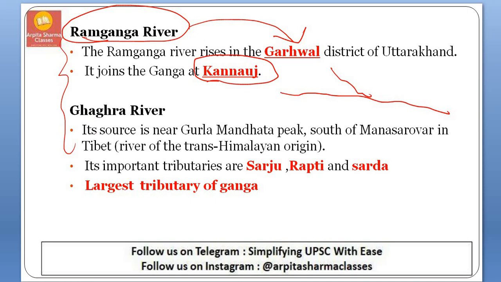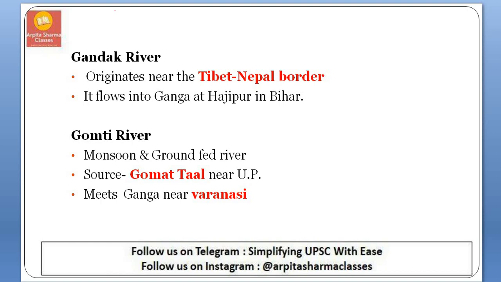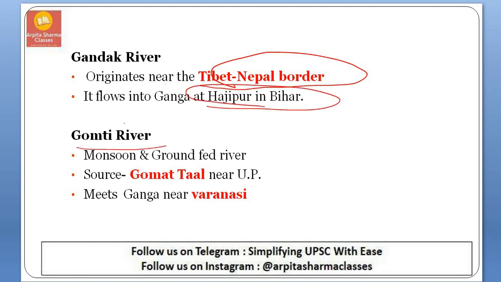Next is Ghagra. The source of this Ghagra river is Gurla Mandhata peak, which is on the south of Manasarovar in Tibet, and the important tributaries of this Ghagra river are Sarju, Rapti and Sarda, and it is one of the largest tributaries of Ganga. So the longest is Yamuna, largest is Ghagra. Next is Gandak. Gandak originates on the Tibet and Nepal border, and it meets Ganga in Hajipur, that is in Bihar.